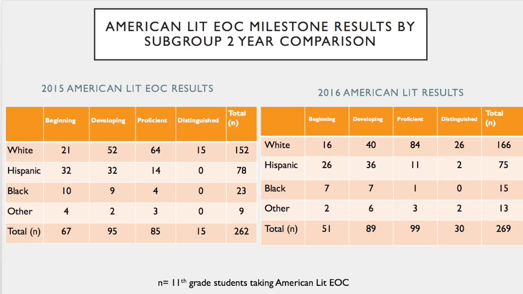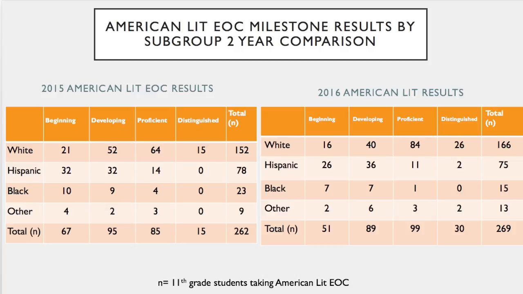These are some tables based on the 2-year comparison of the subgroups at Calhoun High School. On the left side is 2015. If you look at these numbers, there are 64 students falling in proficient and 15 students in distinguished out of 152. And when you look at the other populations, Hispanic and black, 0 students were in the distinguished category. So you can see there's obviously a gap between the white population and the minority populations in terms of number of students falling into proficient and distinguished.